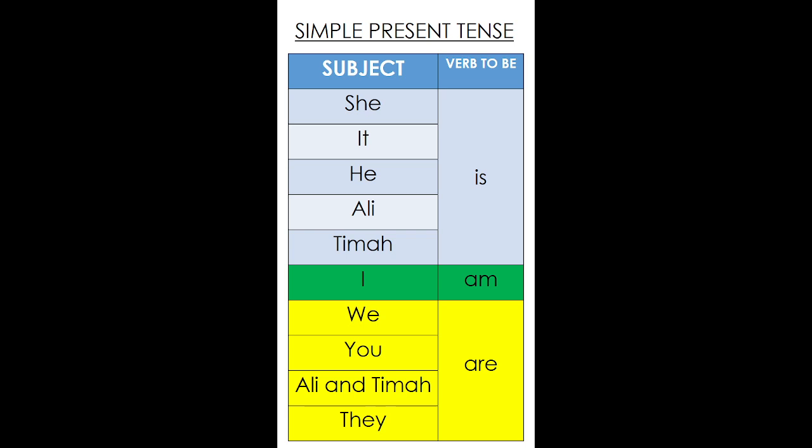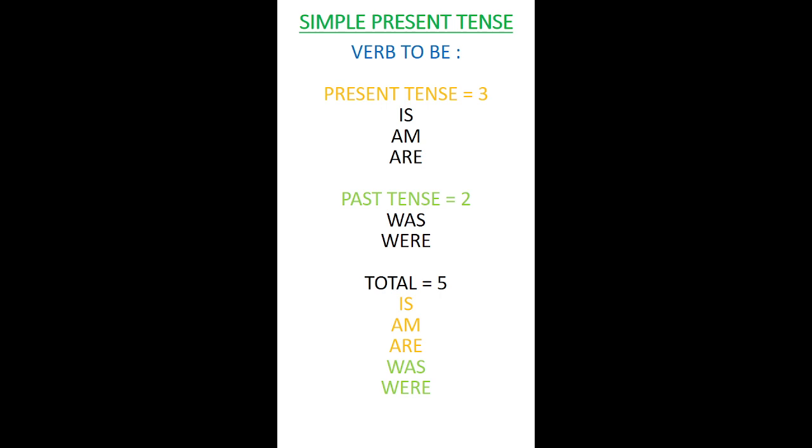Okay, I want to tell you that for present tense, you are going to use these three verb to be: is, am, and are. You have two more verb to be, which is was and were, but those two are used only for past tense.